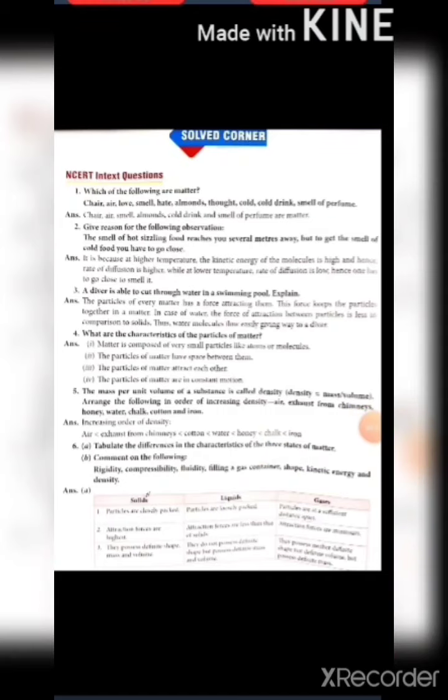So students, let's start with NCERT in text questions. First is, which of the following are matter? Chair, air, love, smell, hate, almonds, thought, cold drink and smell of perfume. So out of these, chair, air, smell, almonds, cold drink and smell of perfume are matter. That means anything which occupies space and has mass is called matter.